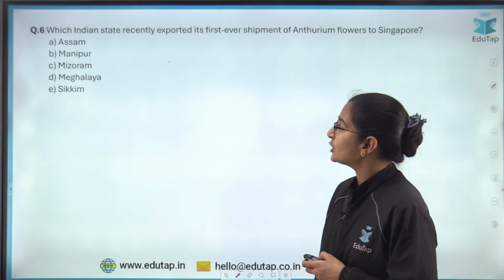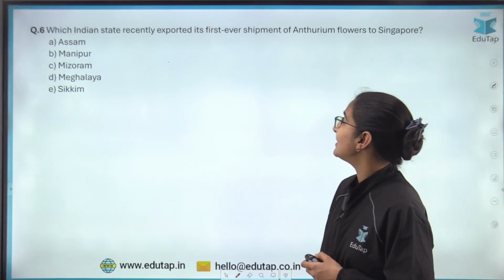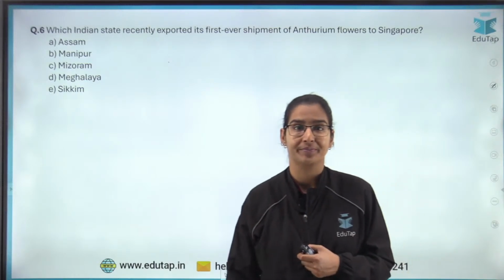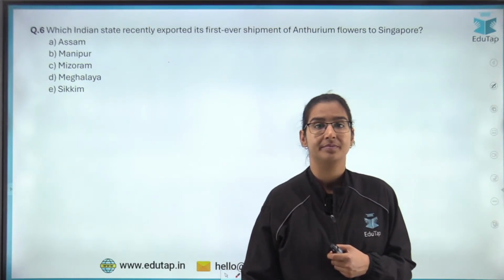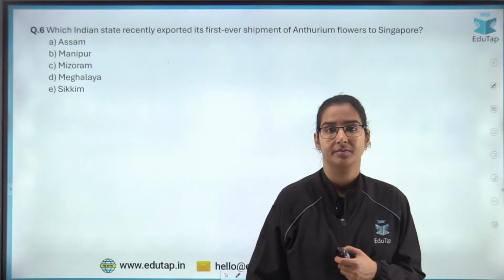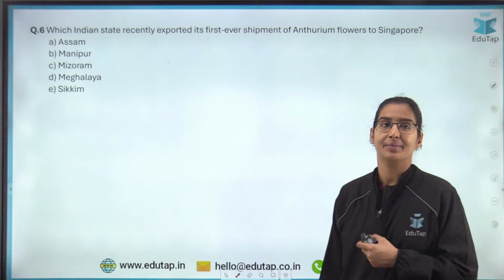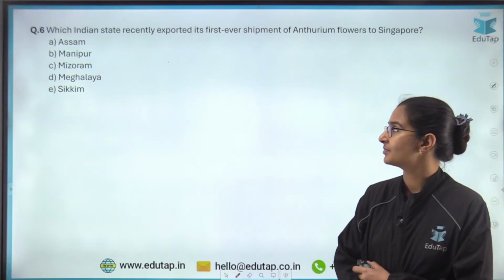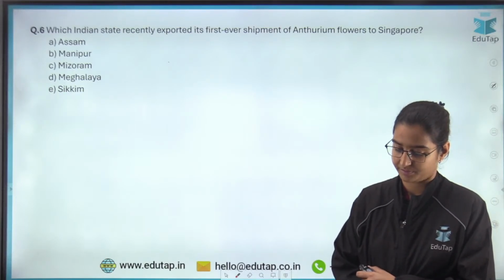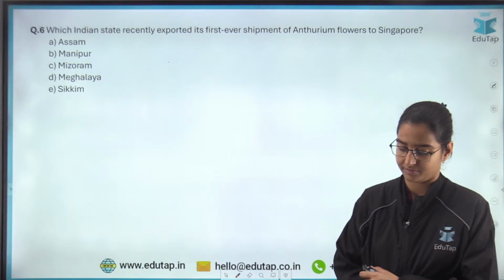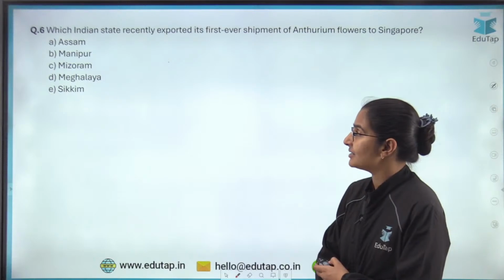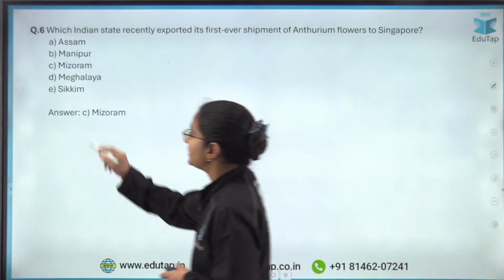Okay, now let's discuss the next question. Which Indian state recently exported its first ever shipment of anthurium flowers to Singapore? Kindly tell me the correct answer, please. So now let me tell the correct answer. The correct answer for this question is option number C, Mizoram.